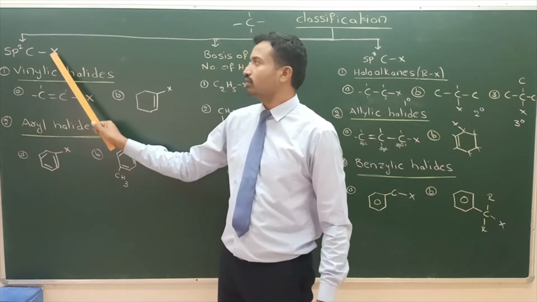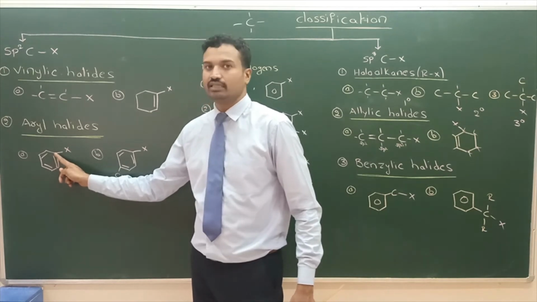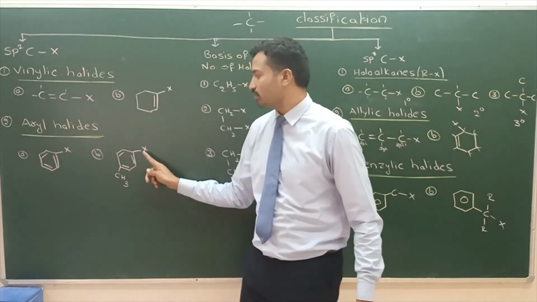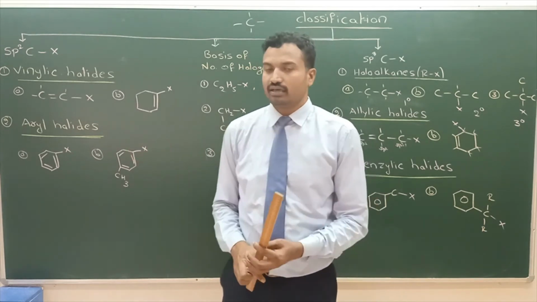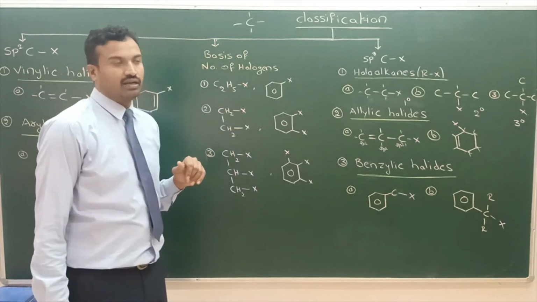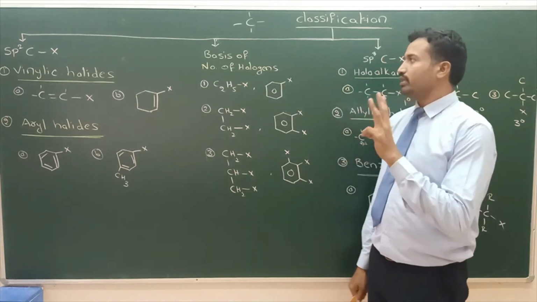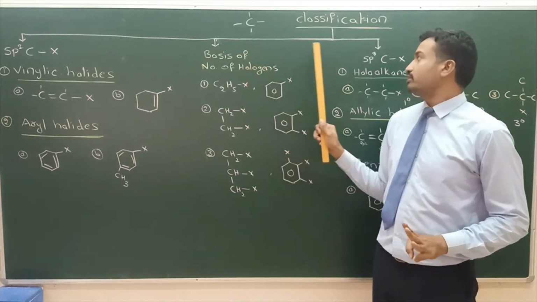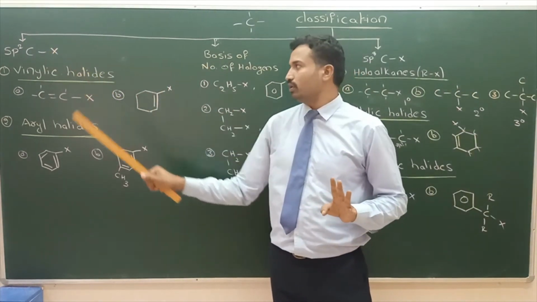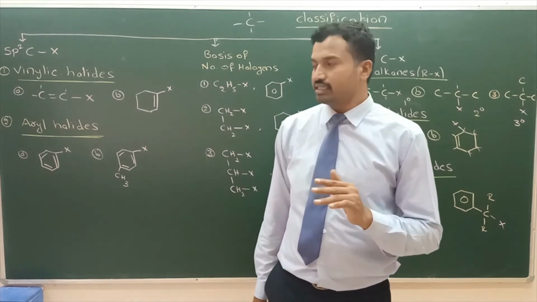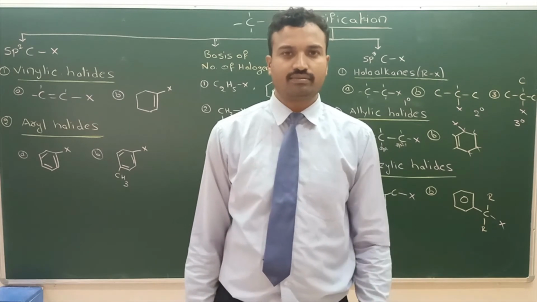This is about the halogen bonded to sp2 carbon. See here, halogen is bonded to sp2 carbon of benzene, so it is called aryl halide. Here also the same, halogen is bonded to sp2 carbon of benzene, so it is called aryl halide. This is about classification. Again, classification of haloalkanes and haloarenes based on number of halogens. Next, based on halogen bonded to sp3 carbon. Next, halogen bonded to sp2 carbon. These definitions are important. Next, we will see IUPAC nomenclature of haloalkanes and haloarenes.